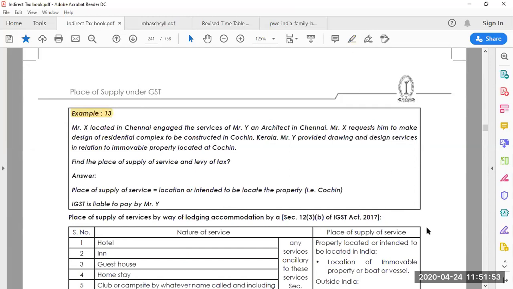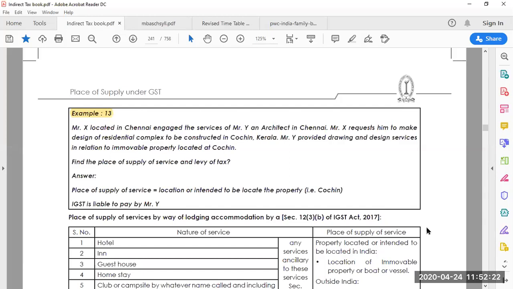Mr. X, located in Chennai, engaged the services of Mr. Y, an architect in Chennai. Mr. X requests him to make a design of a residential complex to be constructed in Cochin, Kerala. Mr. Y provides drawing and design services in relation to the immovable property located at Cochin. Find the place of supply of services and levy of tax.